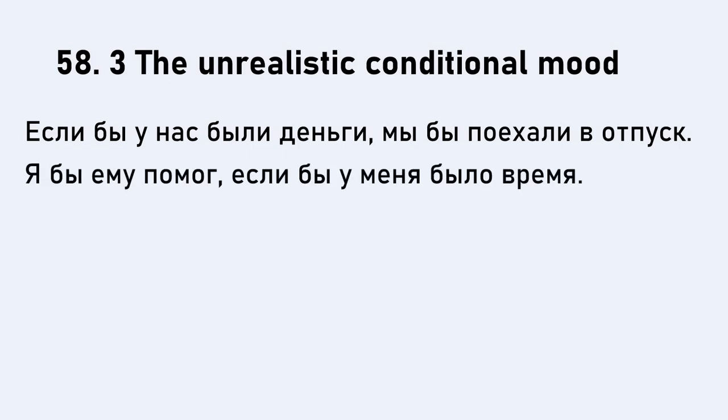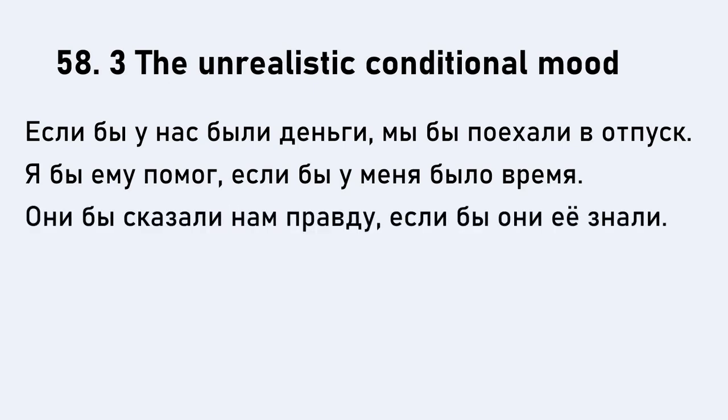Here's another one. Я бы ему помог, если бы у меня было время. I would help him, dative case, если бы у меня было время. If I had the time. Again, у меня есть, that's the present. У меня было, I had. У меня было время, I had the time. Если бы у меня было время, if I had the time. Okay? Next sentence.